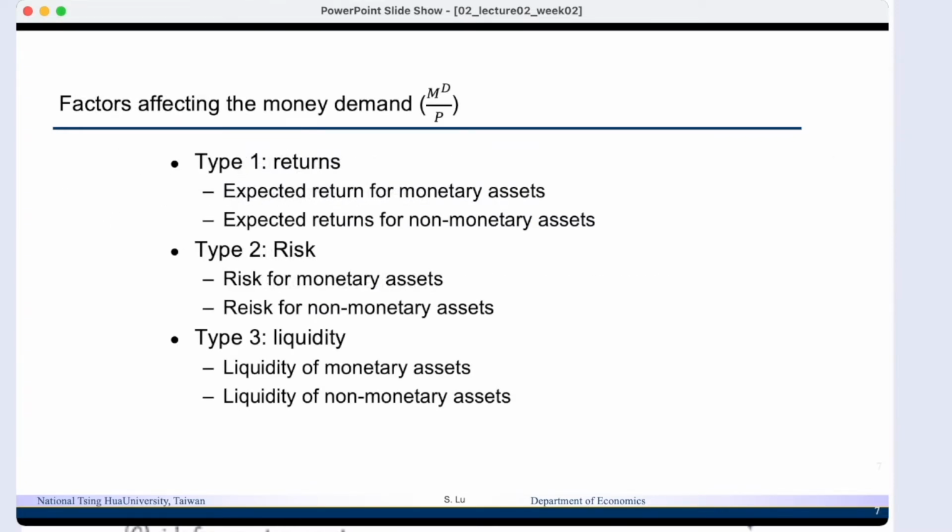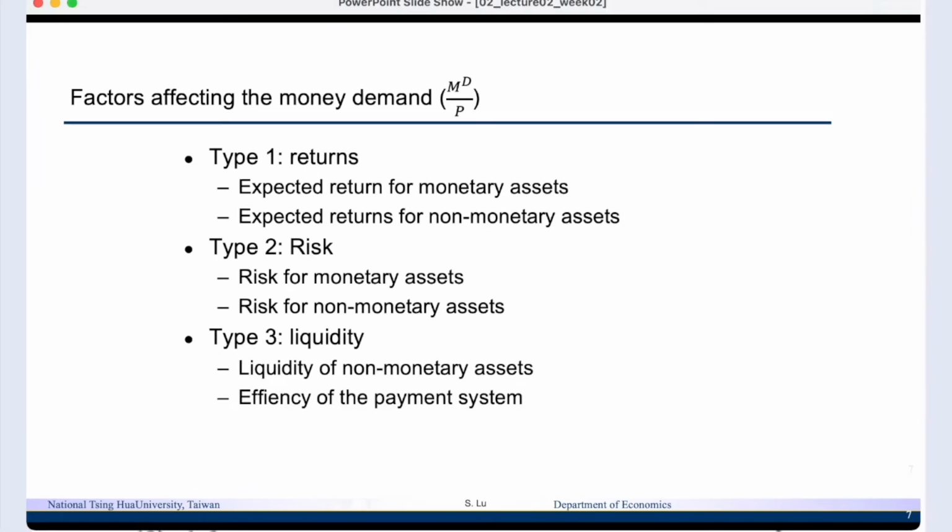So here we classify the factors that affect the money demand, that is the real money demand, into three types. That is related to returns, related to risk, and related to liquidity. So when the return of the monetary asset gets higher, it means that people in general prefer to hold an asset with higher return, therefore it will increase the money demand.